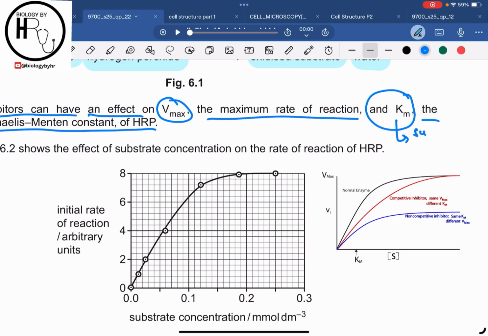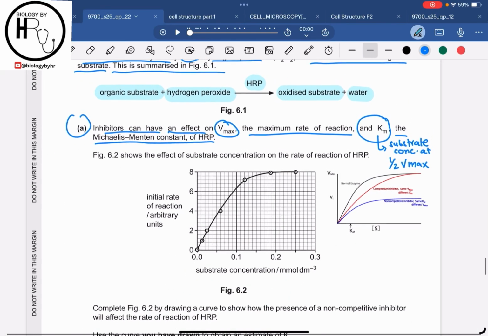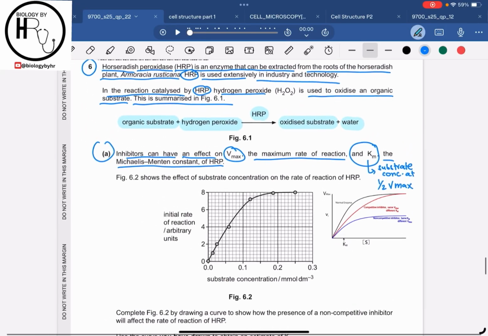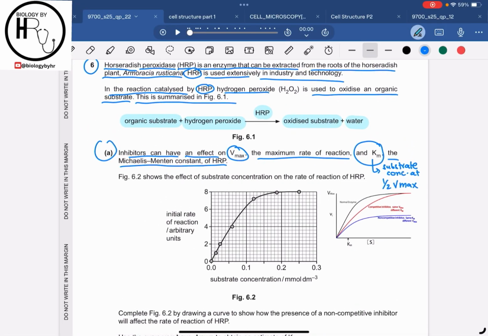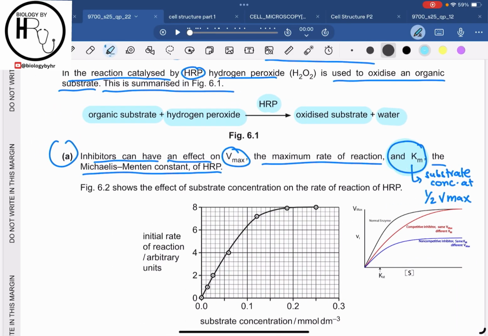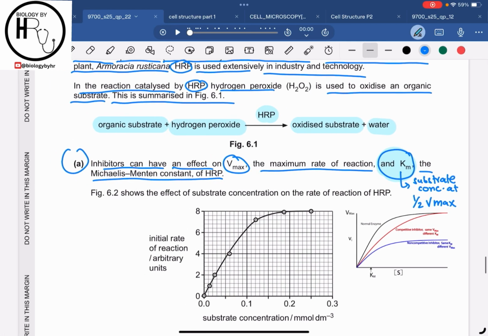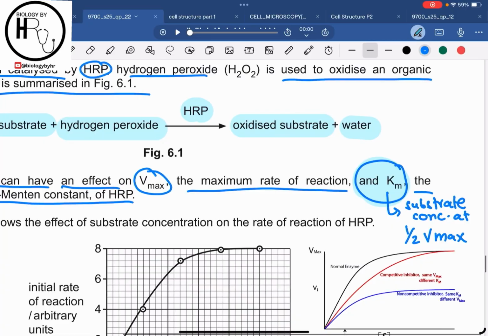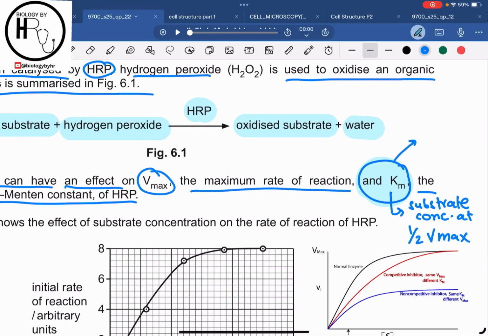Basically it is the substrate concentration at half Vmax. So if they have asked you the Km over here, then it is a high possibility that in the October-November 2025 papers, they may ask you to write down the full form of the Km, or they may ask you what is Km.